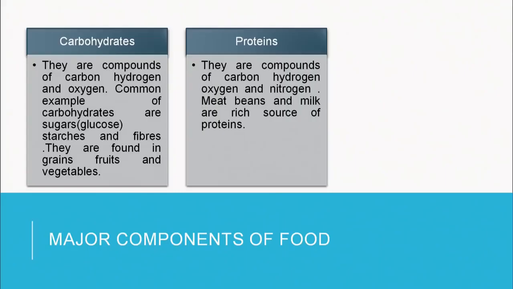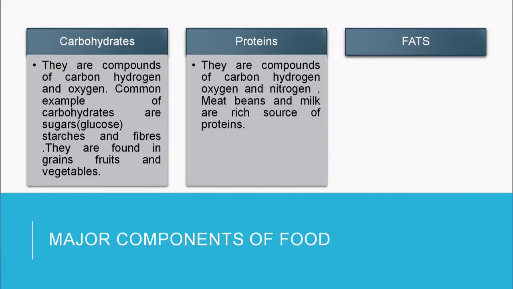Then proteins. Proteins are again organic compounds which are made up of carbon, hydrogen, oxygen, and besides that they contain another element, that is nitrogen. The rich sources of proteins are milk, beans, and all the pulses and legumes. Now, the third is the fats.